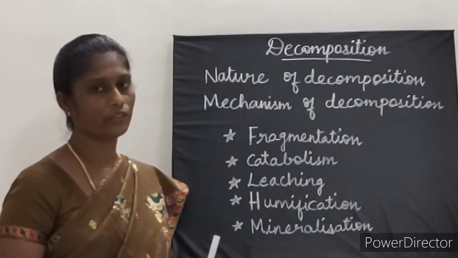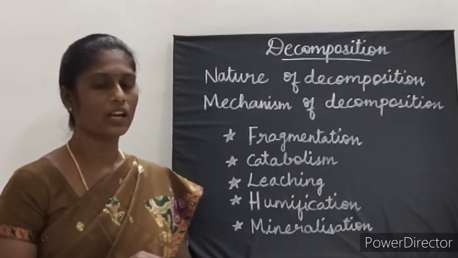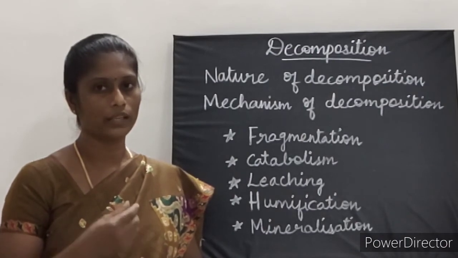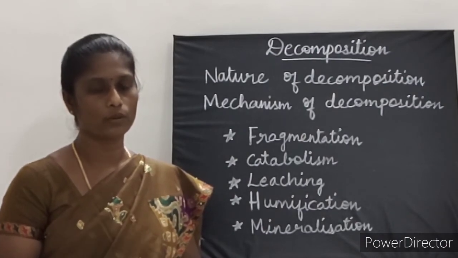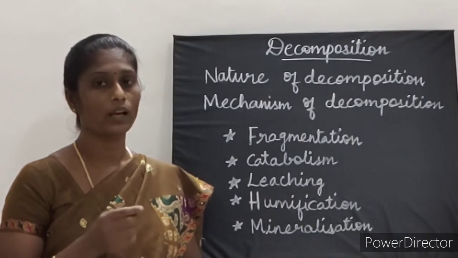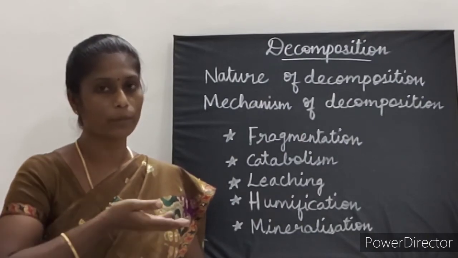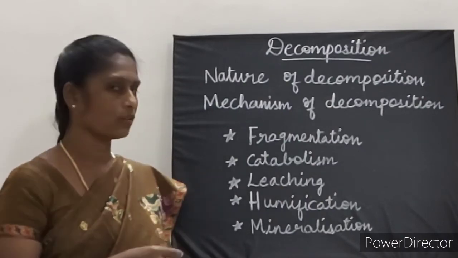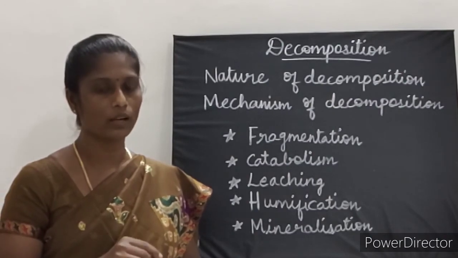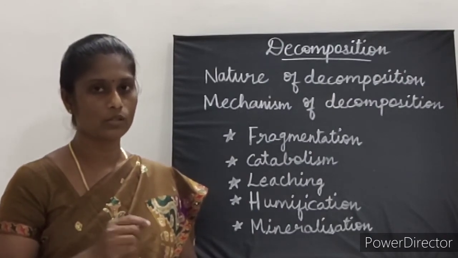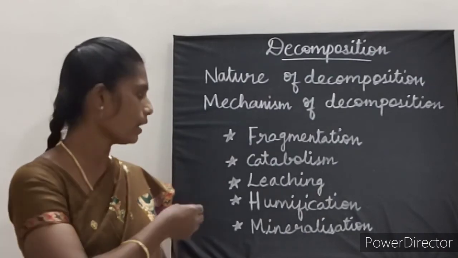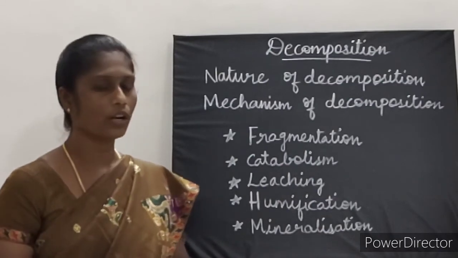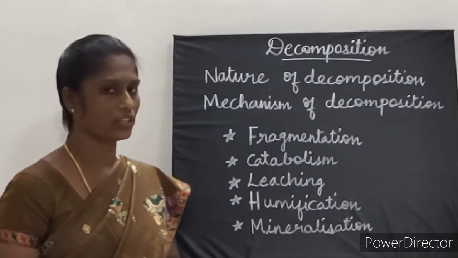Next one is called leaching. Leaching is otherwise known as eluviation. So what is leaching? Here the movement of decomposed or water soluble organic and inorganic compounds from the surface to the lower layer of the soil is called leaching. The movement of water soluble organic and inorganic and also degraded or decomposed matter from the surface to the lower layer of the soil is called leaching or eluviation.